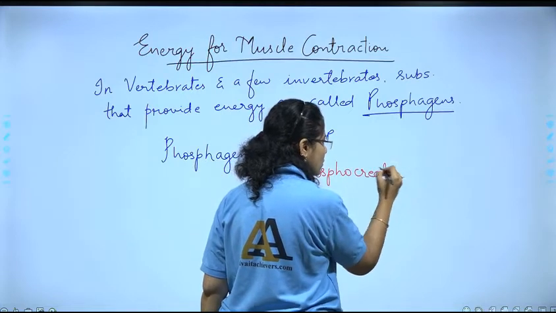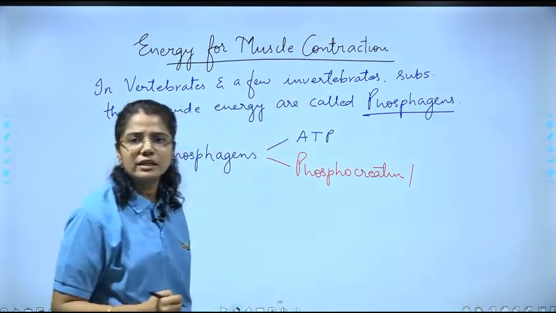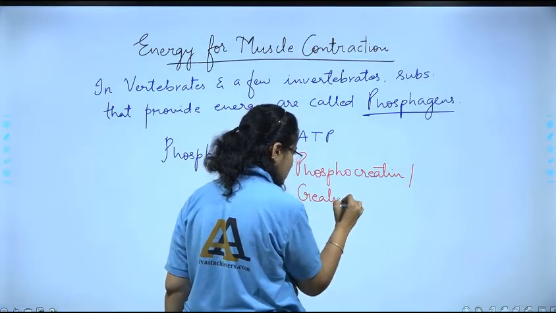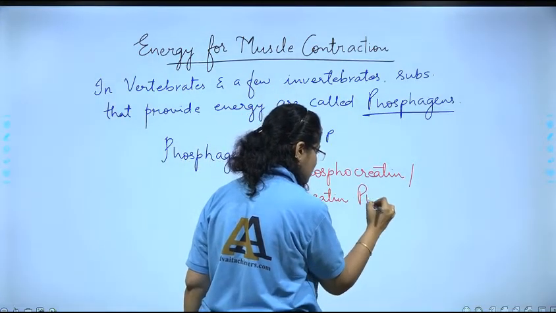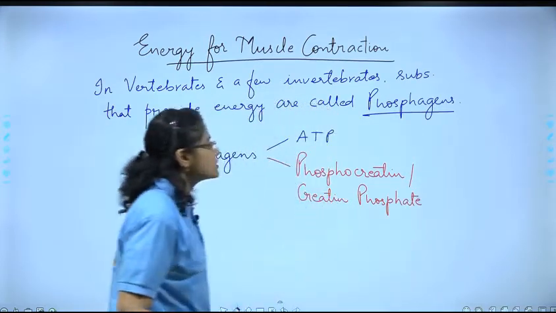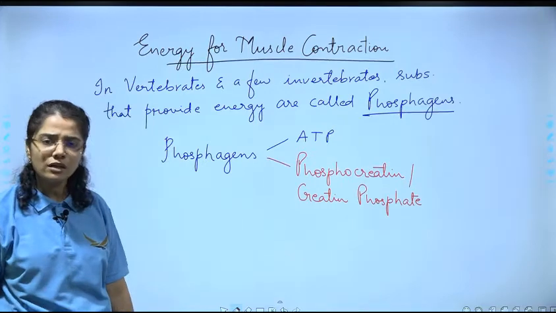Phosphocreatine, or you call it creatine phosphate.